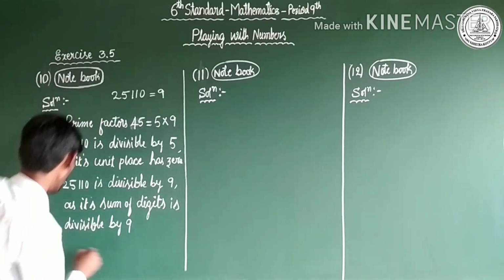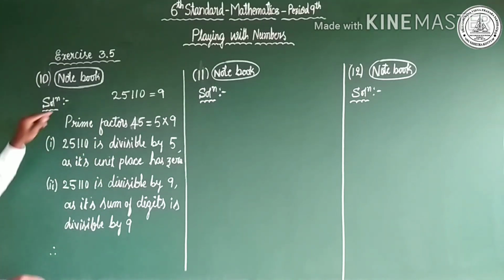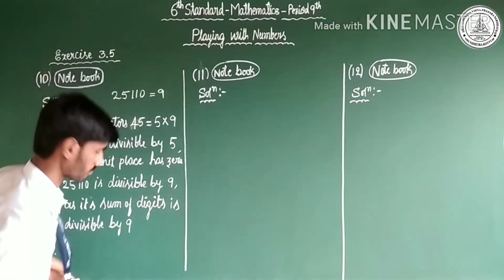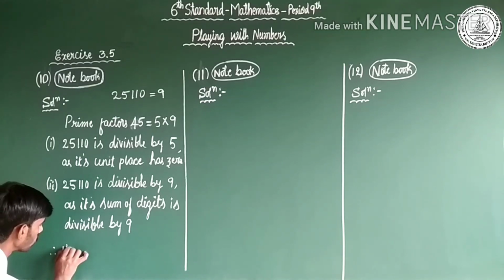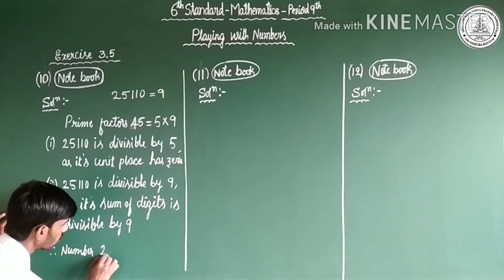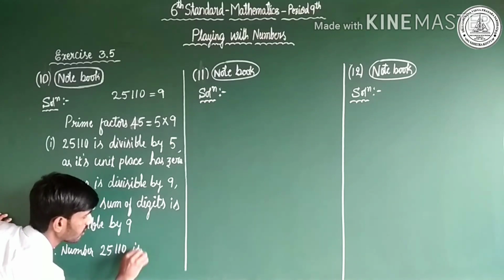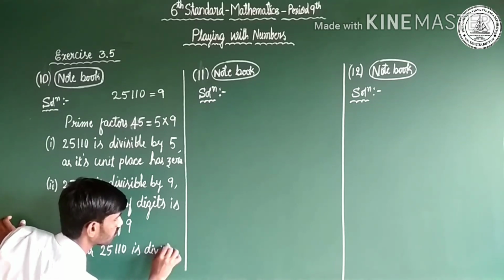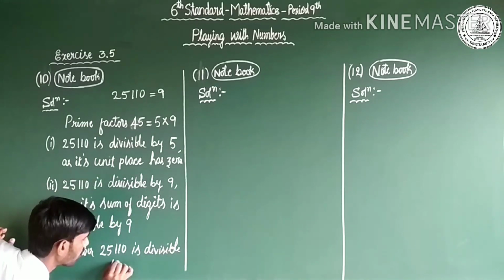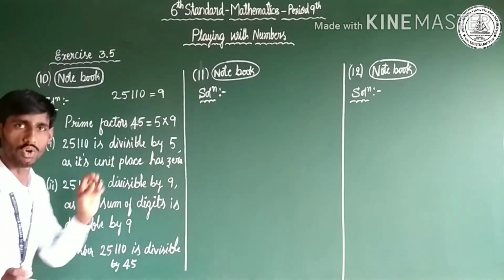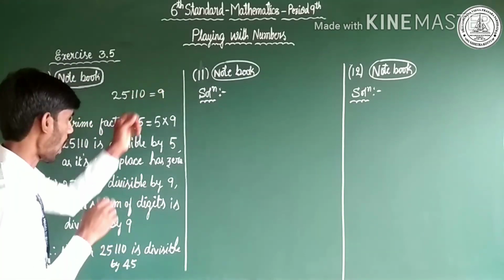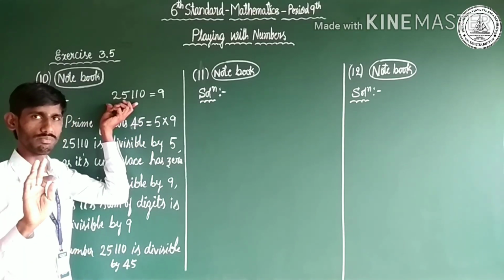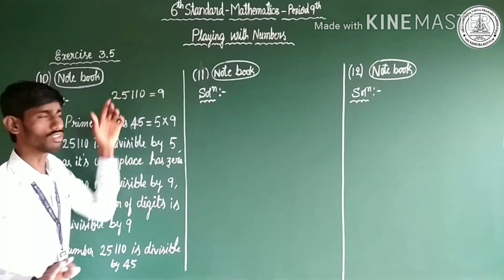This is the complete solution. Therefore, finally we conclude that 25,110 is divisible by 45. I hope you have understood. Very easy. We have just found whether it follows the divisibility rule of 5 and also the divisibility rule of 9. Clear, Choto? This is the solution.